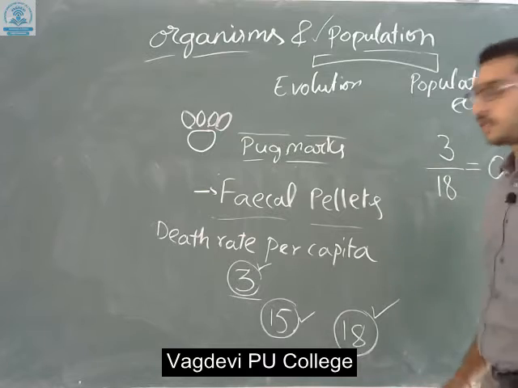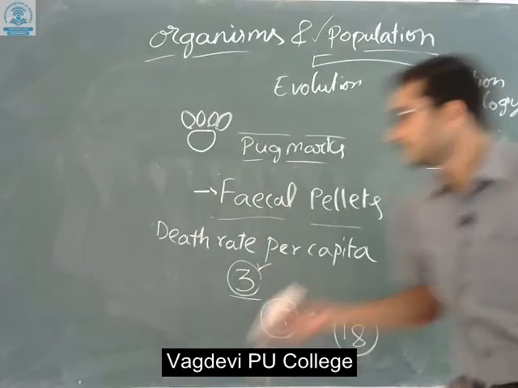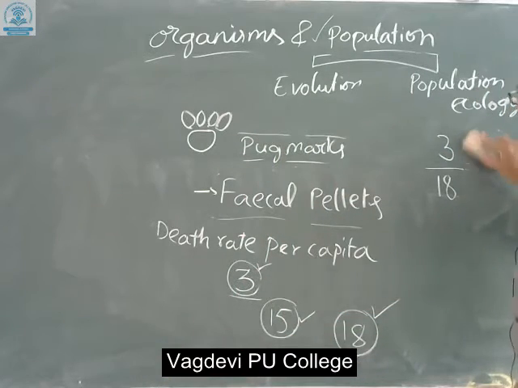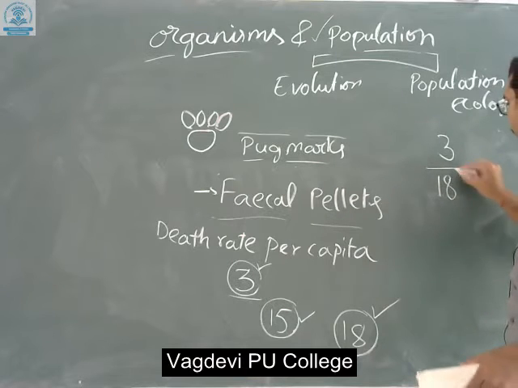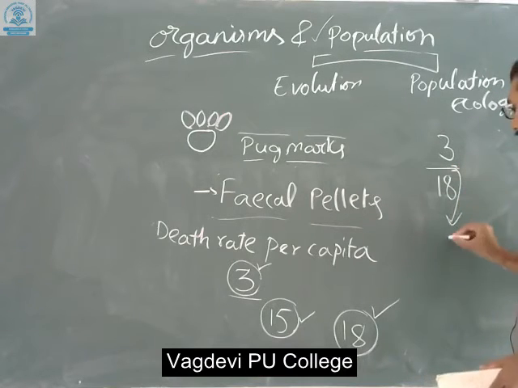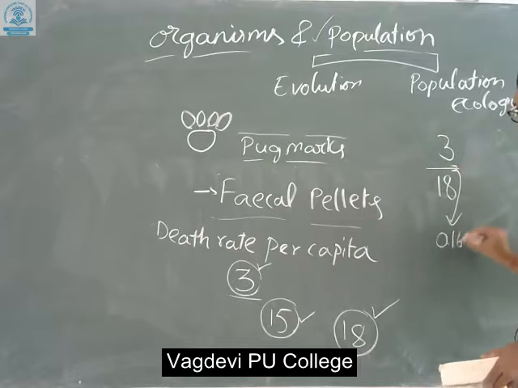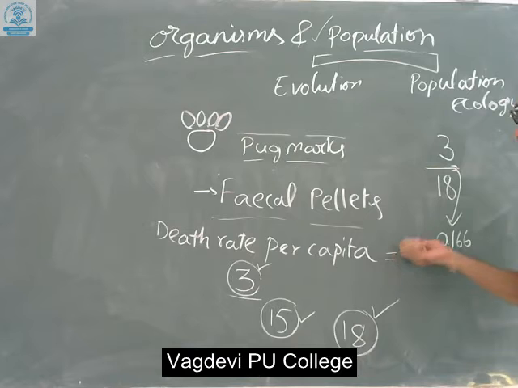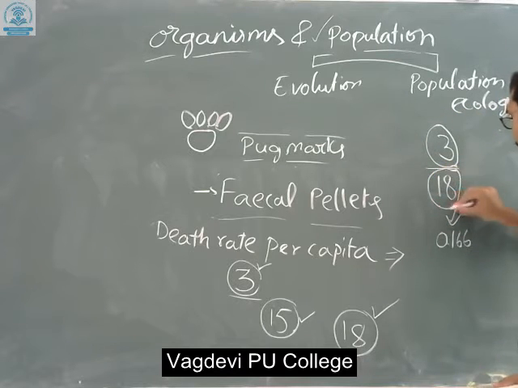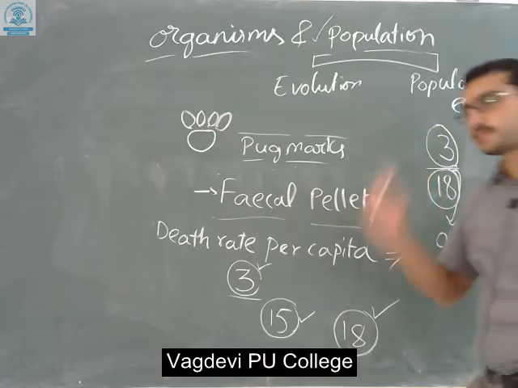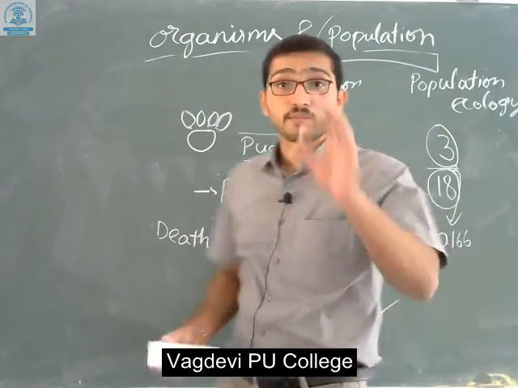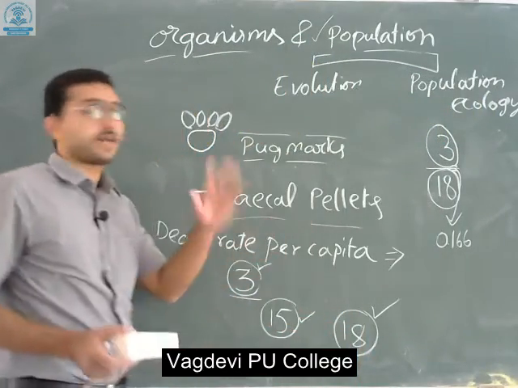Okay, so ultimately it is not visible clearly. Then you are going to get the value, that is 0.166. This is the death rate per capita of a particular forest. What you have to do is divide the number of dead organisms by the total number of organisms. By dividing this, you get the death rate per capita.